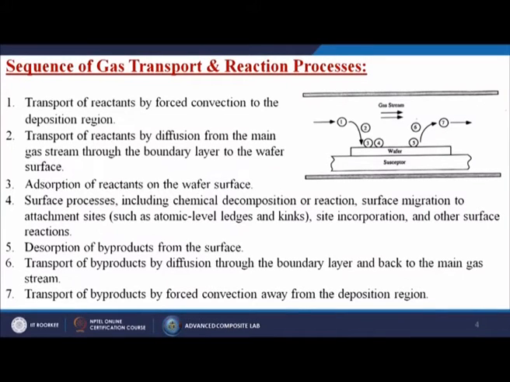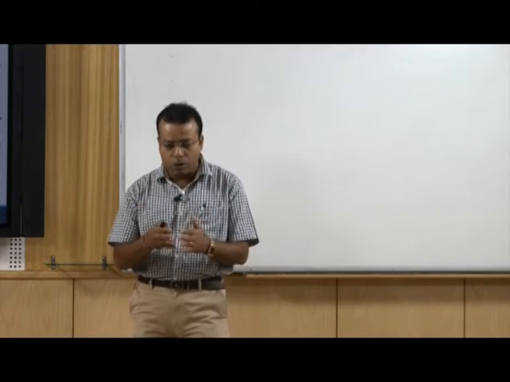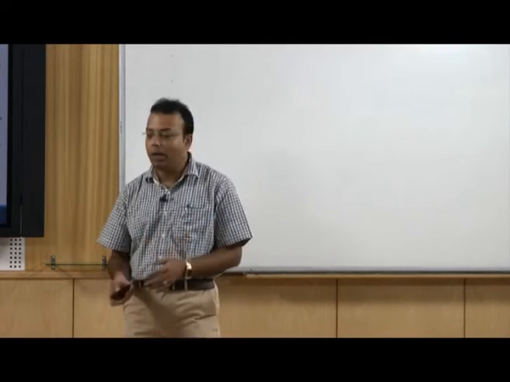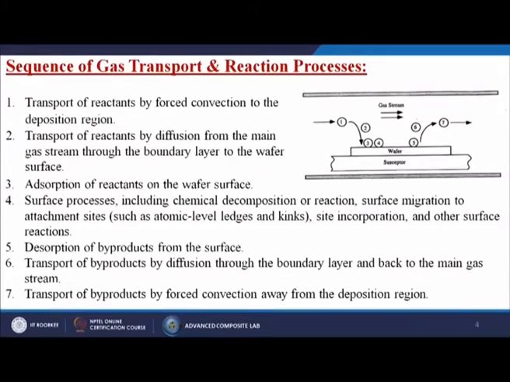So, adsorption of reactants on the wafer surface, surface processes including chemical decompositions or reactions, surface migrations to attachment sites such as atomic level ledges and kinks, site incorporations and other surface reactions. Kinks means there are certain kinds of holes, pores or cracks, by which we can do the modifications. Desorption of byproducts from the surface, transport of byproducts by diffusion through the boundary layer and back to the main gas stream, transport of byproducts by forced convection away from the deposition regions.